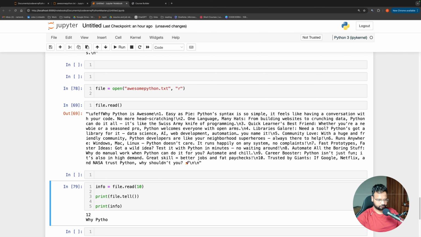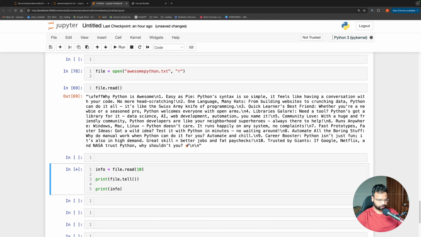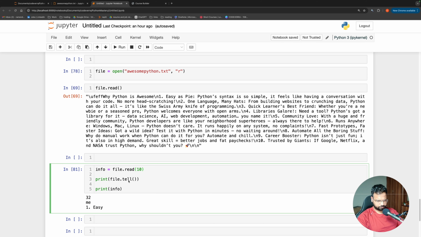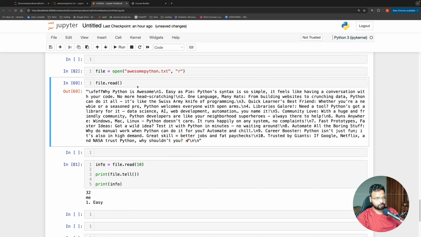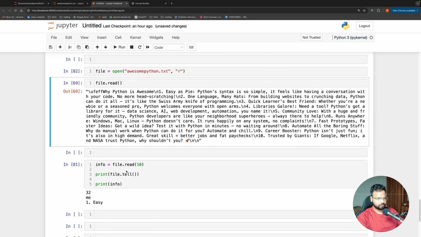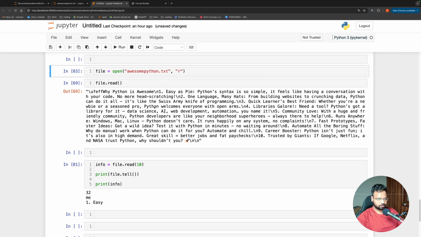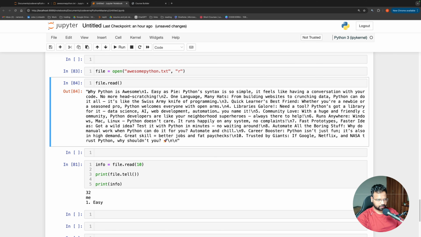If I come here and say, see, it gives 12, and after that it is going to move 10 characters ahead. So from 12 it is going to go to 22, and from 22 it is going to go to 32. The initial part has some issue, which is probably because this file has some extra character, or something. Because of that it is causing a problem. Let me remove that manually and come back here. Now if I do 10, it should give me 10. Let me read the file again one more time. Okay, and if I read this, that extra thing that was there is gone now. Fine. So let me read the file again.